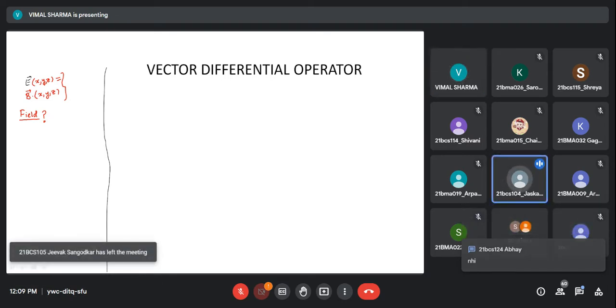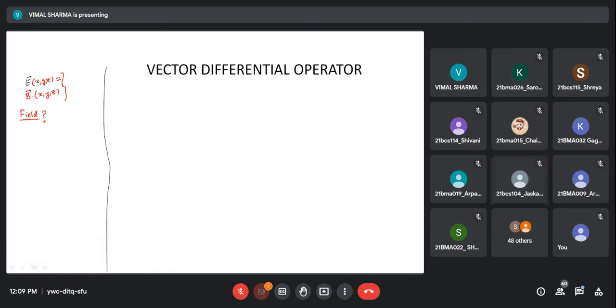Sir, field is a space where the effects of a particular thing can be observed. Okay. Now, what do you mean by particular thing here? Effect of a particular thing. You are using vague words. So you should define clearly what we mean by particular thing. Anyone else? Sir, charge particle.